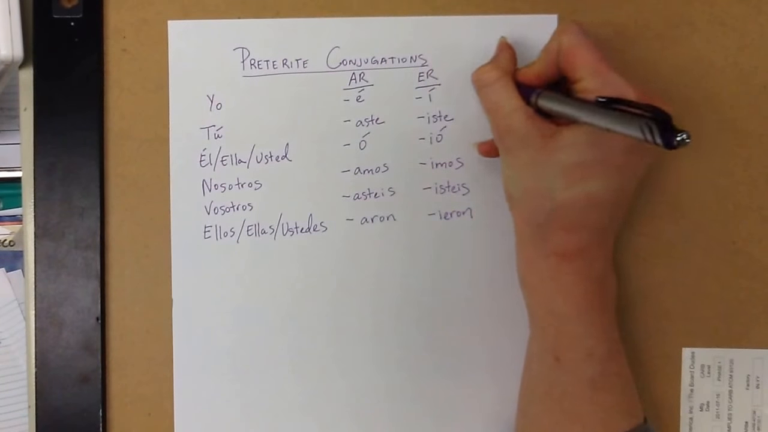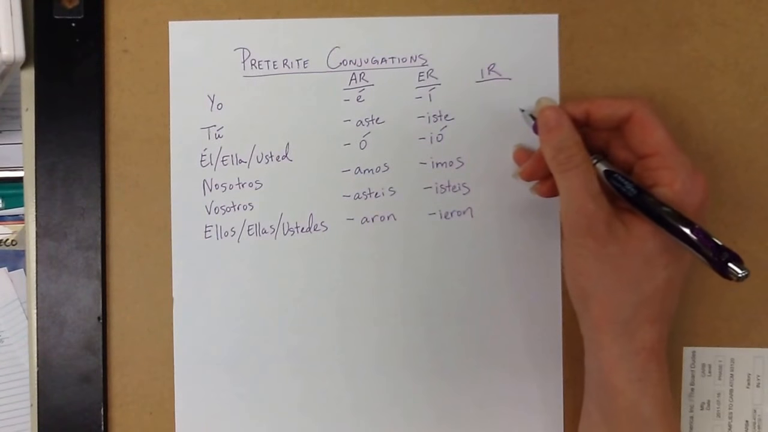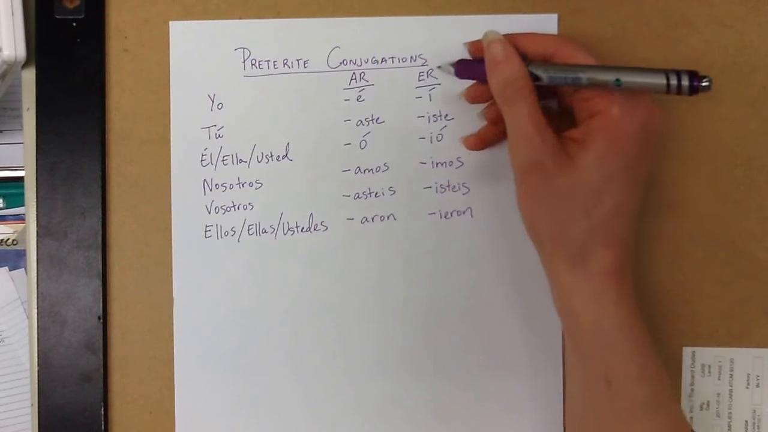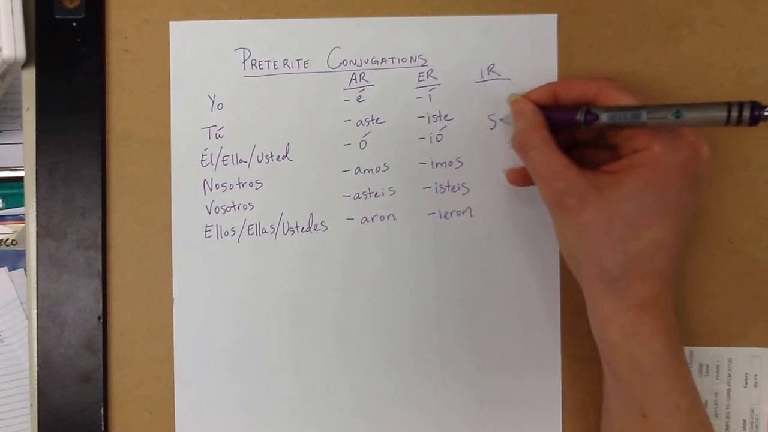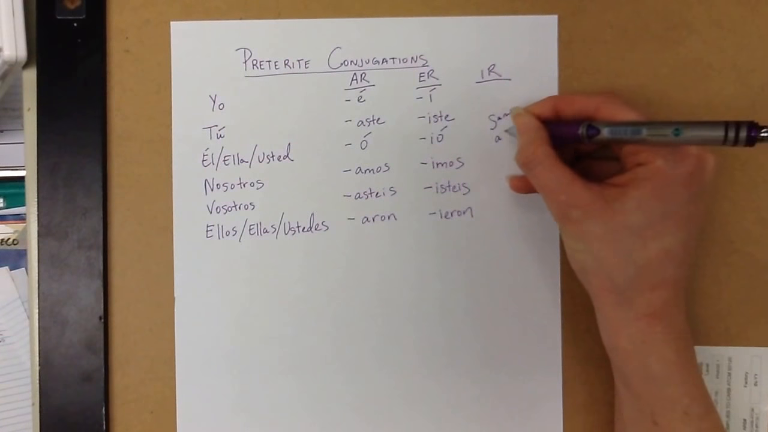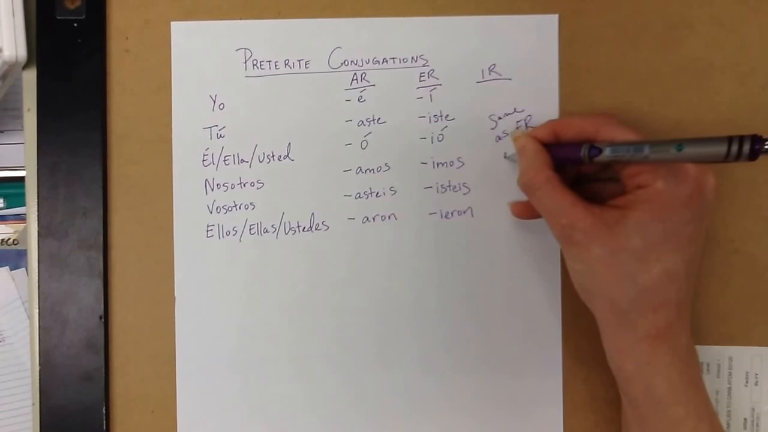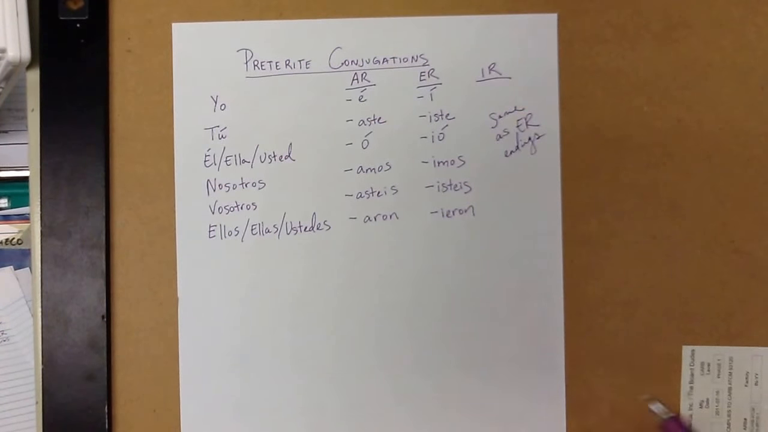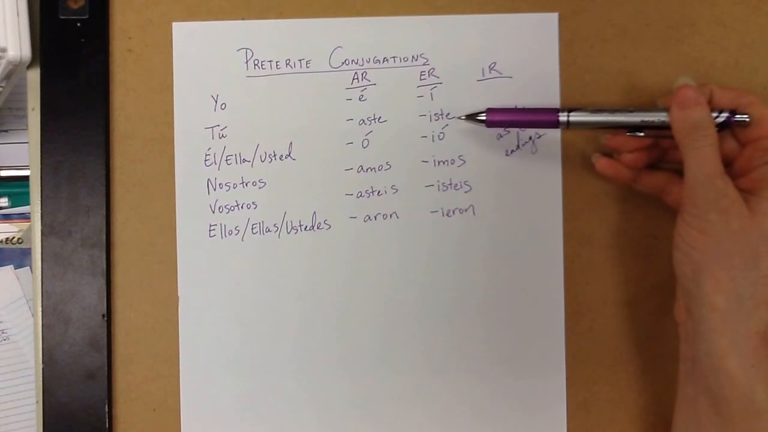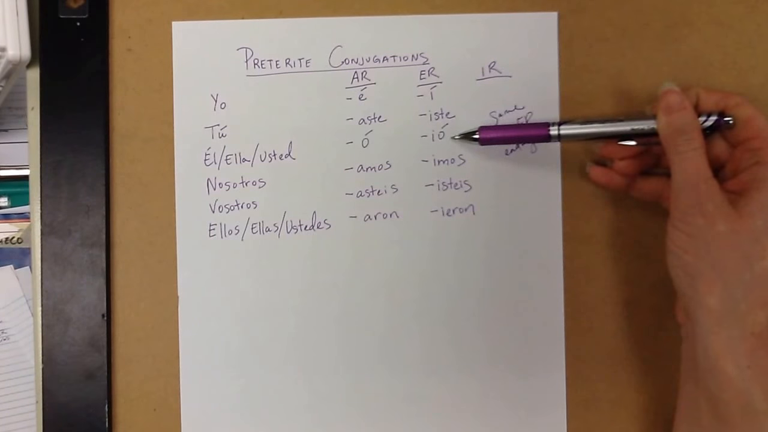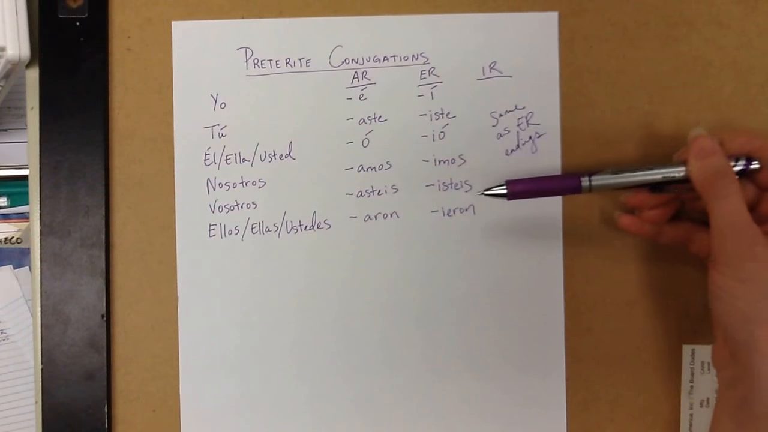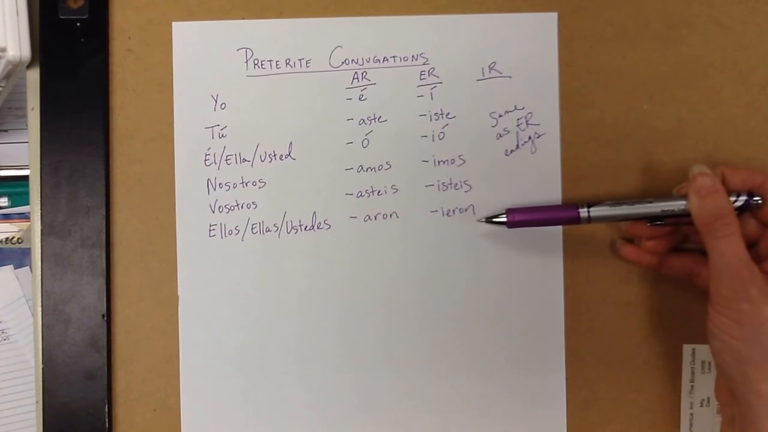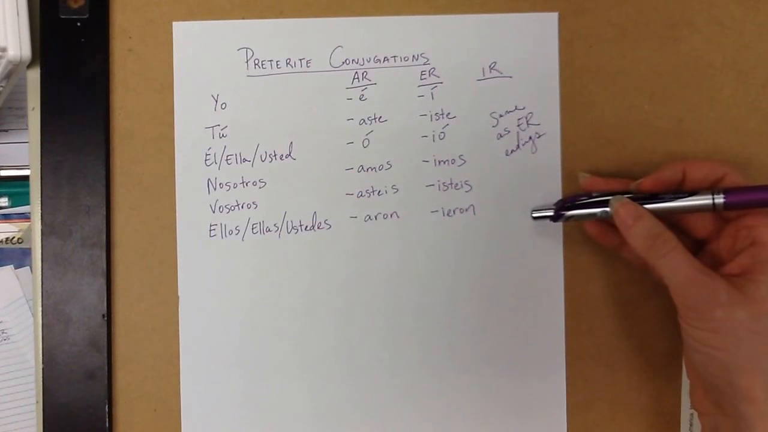IR verbs in preterite tense, this is like the verb vivir, to live. Good news, it's not anything new. It's the same as the ER endings in preterite tense. So for vivir, you would have yo viví, tú viviste, ella vivió, nosotros vivimos, vosotros vivisteis, ustedes vivieron. So this is what the conjugations look like for preterite tense.